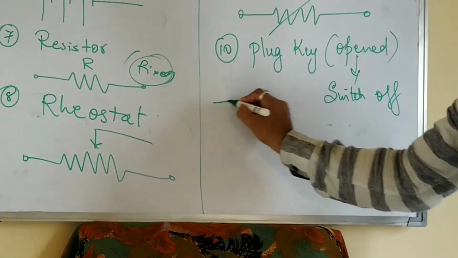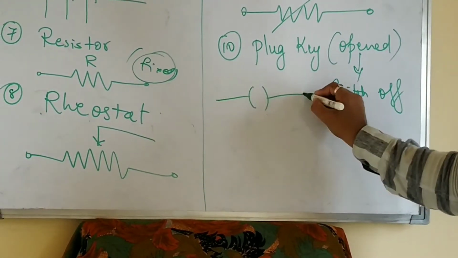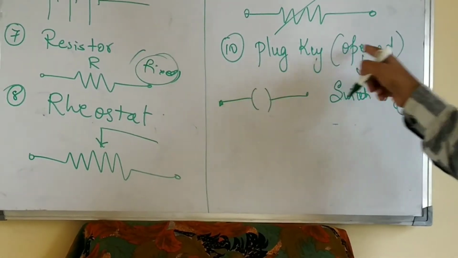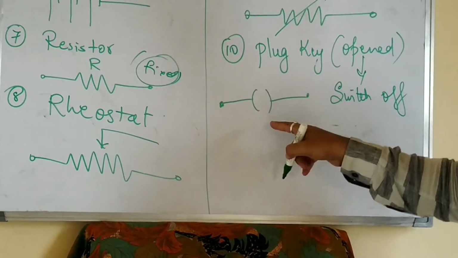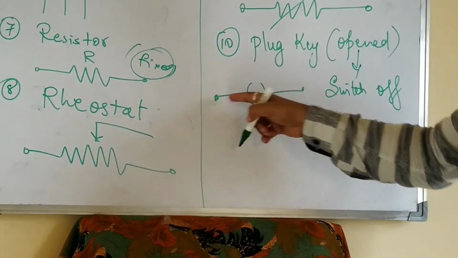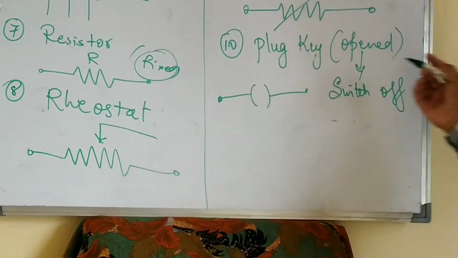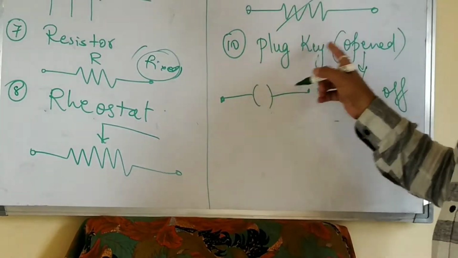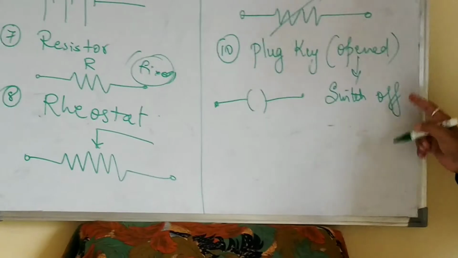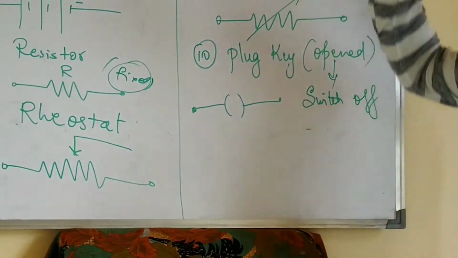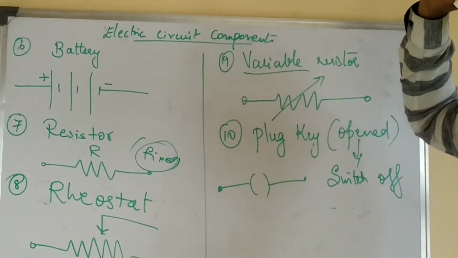So this is the symbol of the plug key. And plug key which is opened looks like this: just a small bracket, then on the left side and right side the lines are extended. So plug key opened means no current is flowing in the circuit. Why? Because it is in switch off condition. It is as simple as putting off the switch.